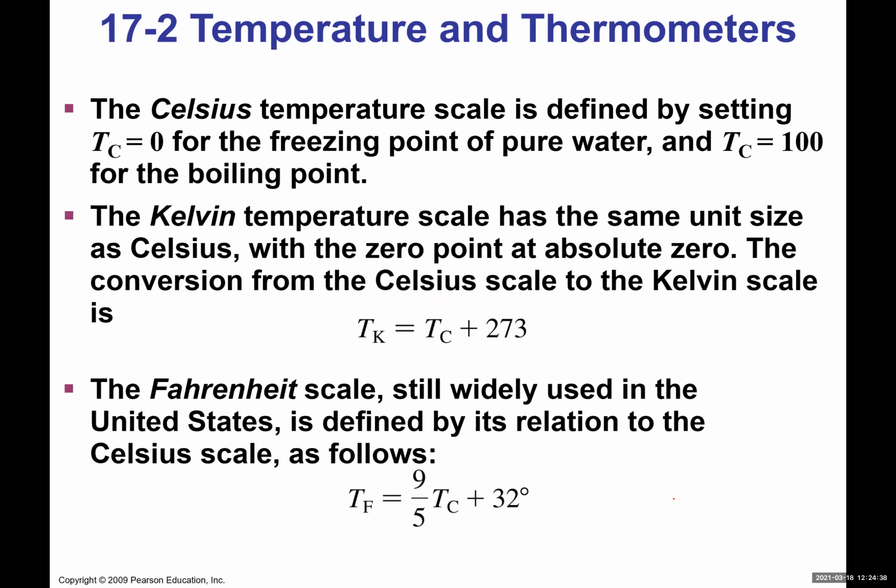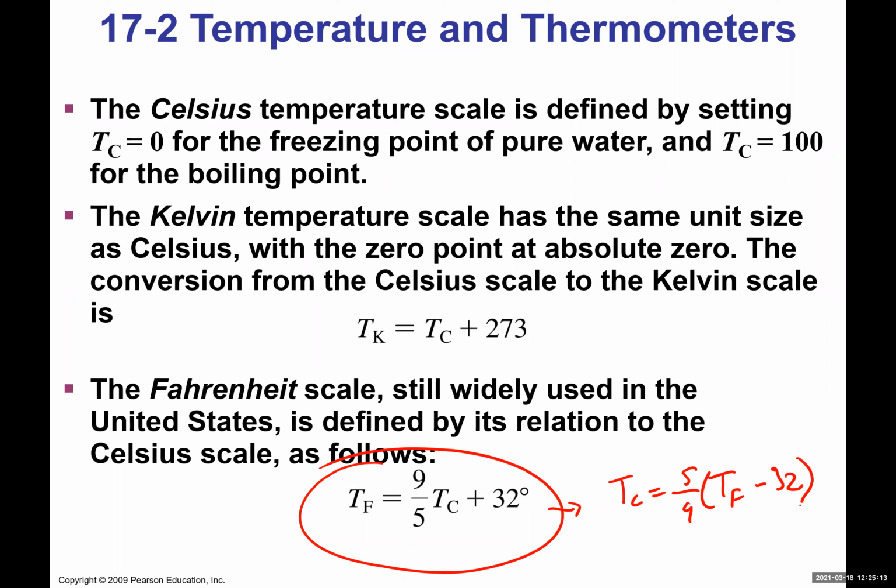All right, so this slide basically gives you some conversions from one scale to another scale. So you have Celsius, you have Fahrenheit, and here's the equation going from Celsius. If you're given Celsius, go to Fahrenheit, and from here you can then rearrange and go to Celsius. If you're given Fahrenheit, this will be 5/9 times the temperature in Fahrenheit minus 32. So this will be the temperature conversion equation for that.